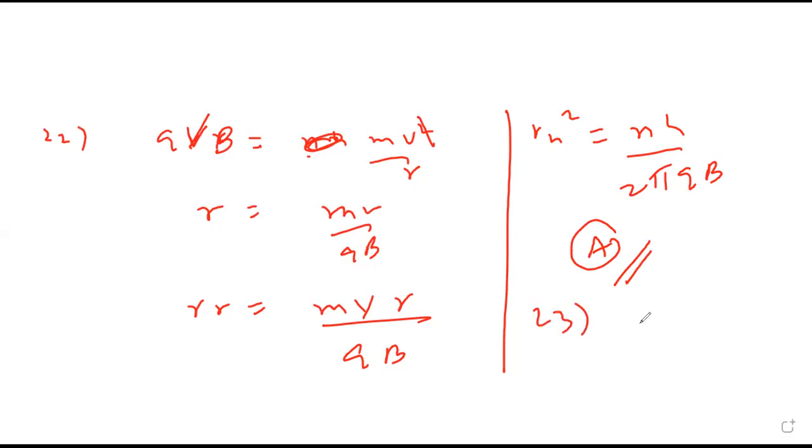23rd. Rydberg's constant R value is m e raised to 4 upon 8 epsilon 0 square h cube into c. That is option B.